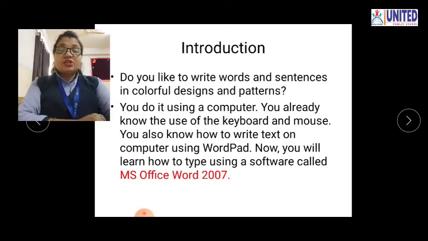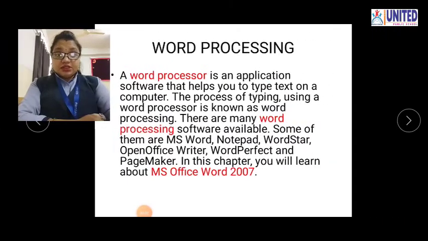So from that, in this chapter we study about Word 2007. Okay, so let's see what this Word 2007 is. This Word 2007 is nothing but a word processor. So what is meant by a word processor? A word processor is an application software that helps you to type the text on the computer.